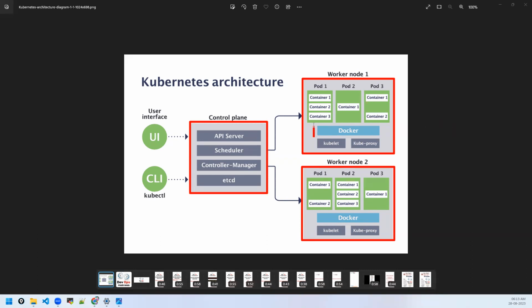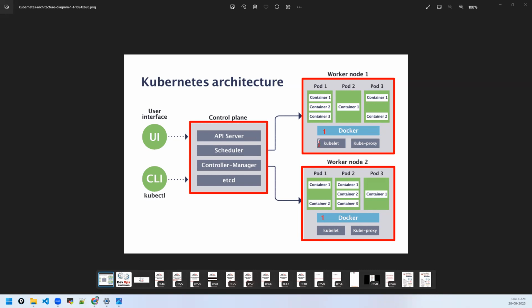Right here, you can see the first component is Docker. Do you see that? We run the deployments here, right? So you need to have a Docker runtime on every machine. On every worker node, you have Docker, the container runtime, on every machine. If you want to run Rocket containers, you have to install Rocket. That's the first component which exists on every node.